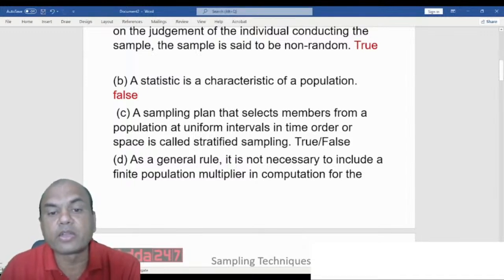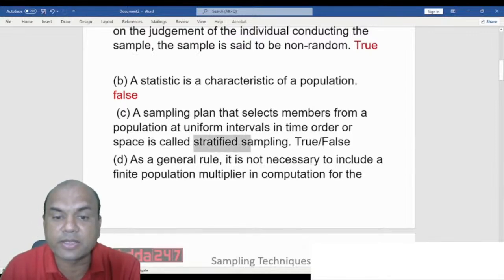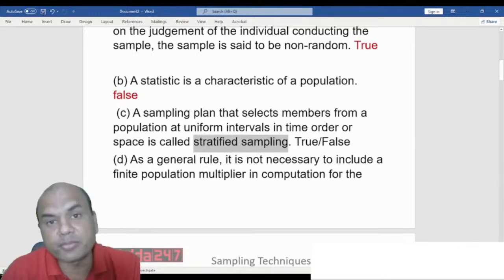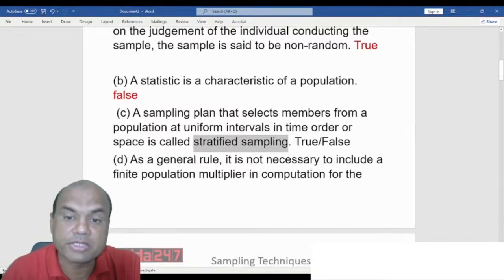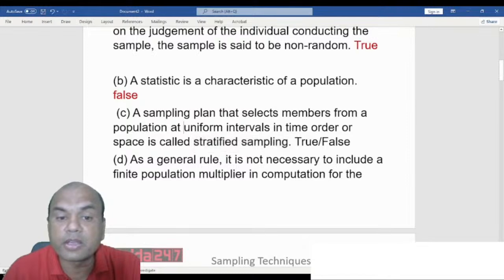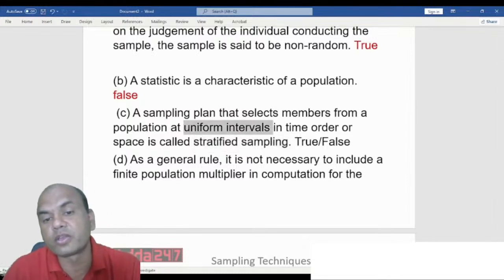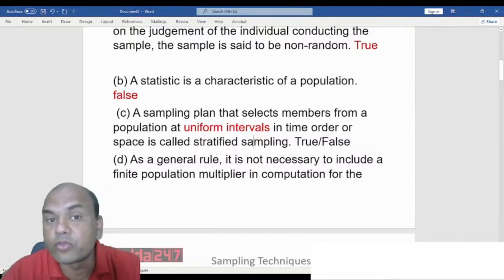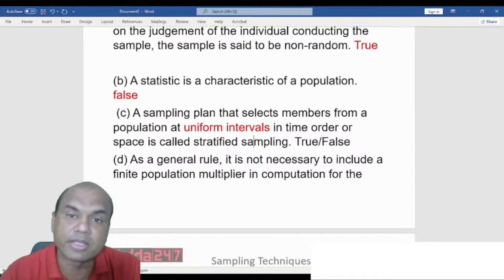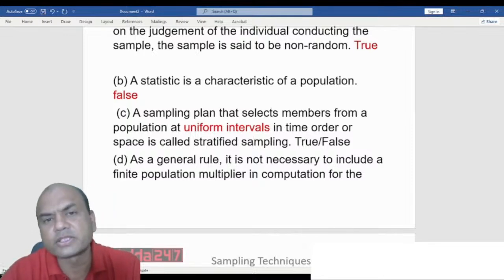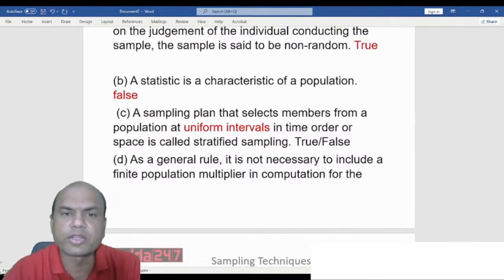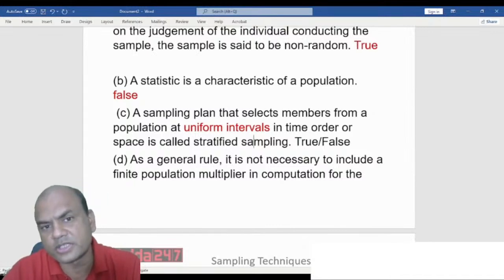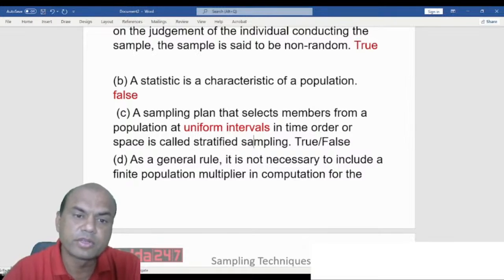A sampling plan that selects members from a population at uniform intervals in time order or space is called stratified sampling. So a sampling plan that selects members from a population at uniform intervals, this is an important word over here, uniform intervals, is called stratified sampling. Is it true? Type fast in the comment section. True or false? What do you think?